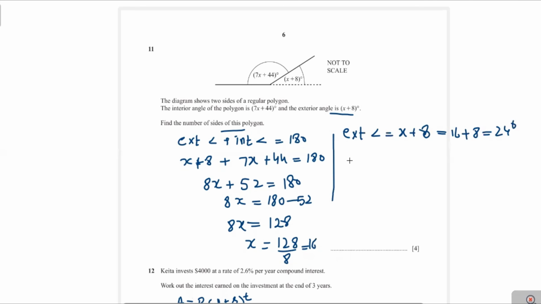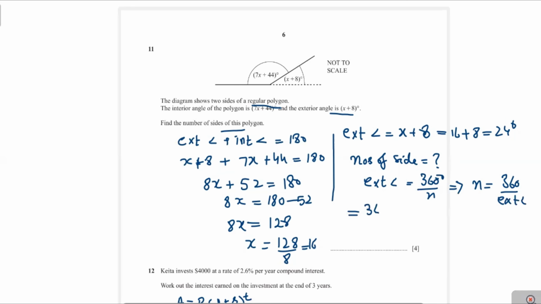Now you can find the number of sides by using the exterior angle formula. Each exterior angle of a regular polygon is equal to 360 divided by n. Now you can write it, n will be equal to 360 over the exterior angle. Here the exterior angle is 24 degrees. Now you divide 360 divided by 24, you get 15. So n will be equal to 15, and this is the answer.